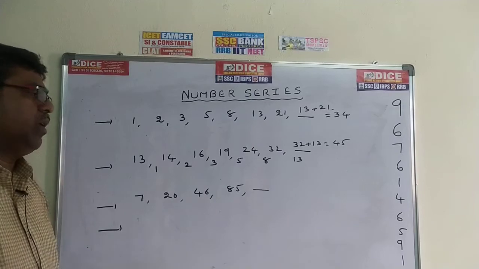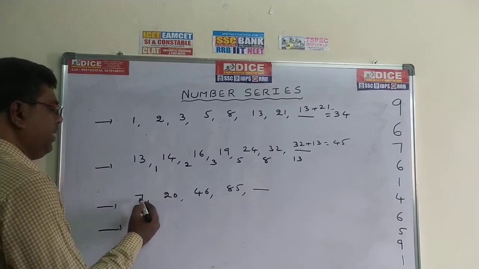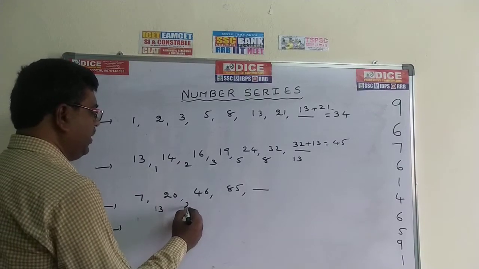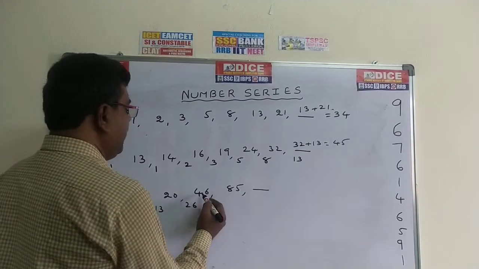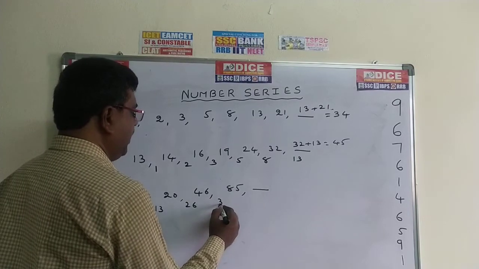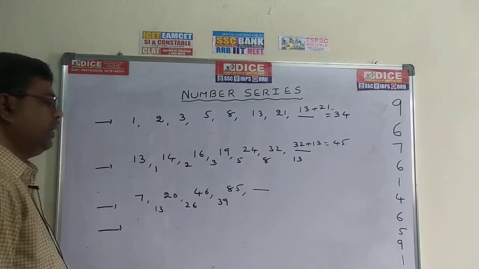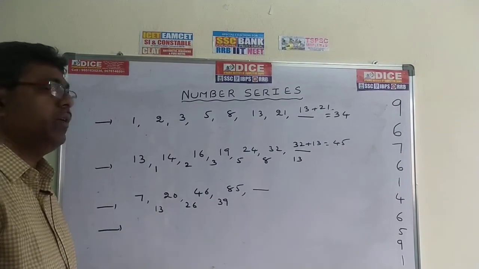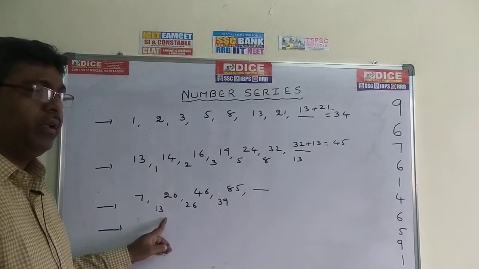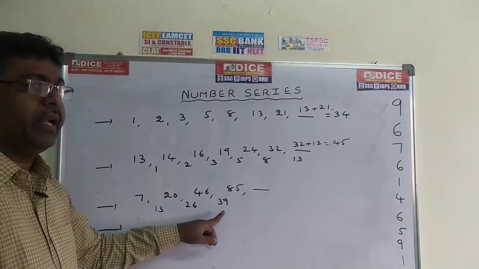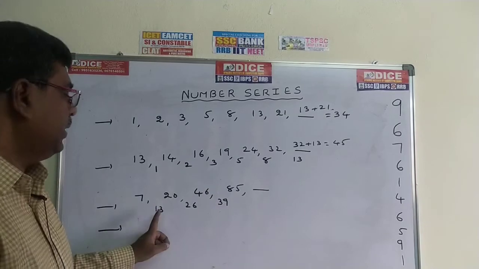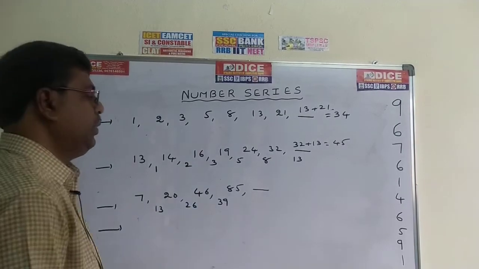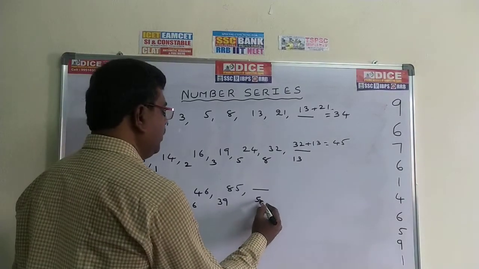Now come to the last problem, this one. 20 minus 7, 13. 46 minus 20, 26. 85 minus 46, 39. So in the difference: 13, 26, 39. It is clear an idea. It is a 13 table. 13 ones are 13, 13 twos are 26, 13 threes are 39. Next, 13 fours, how much? 13 fours are 52.